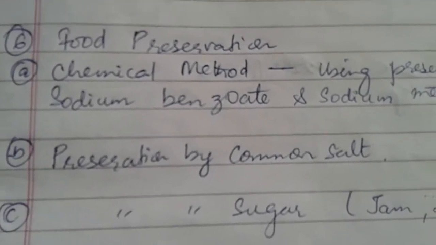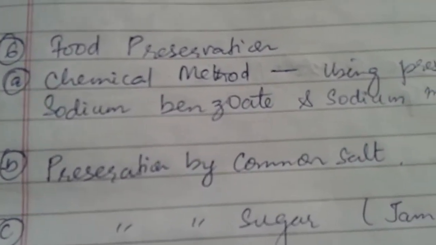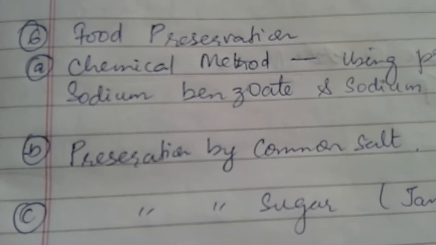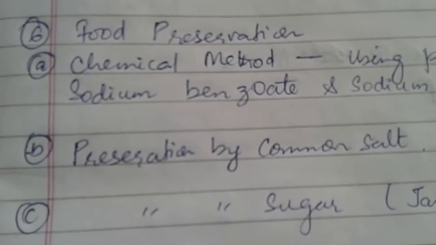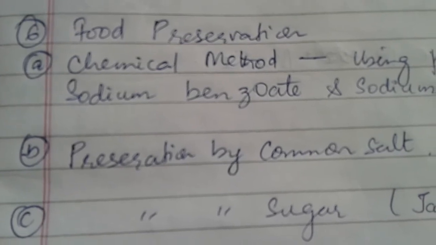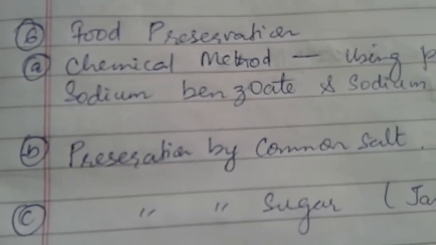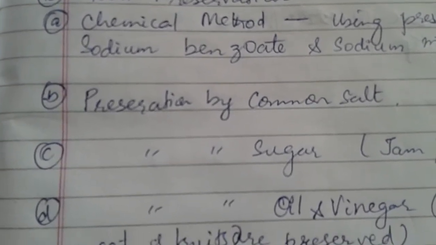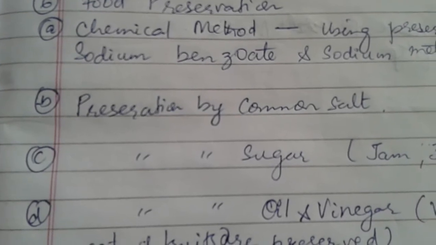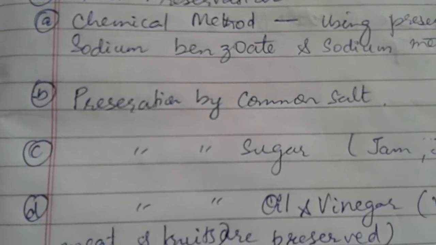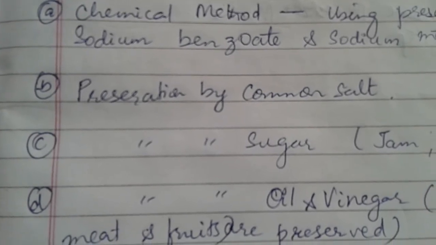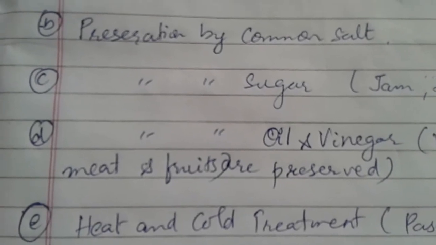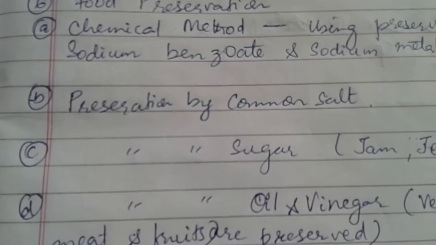Let us now study the next topic of the chapter, which is food preservation. Food preservation means preventing the food from getting spoiled by the action of microorganisms, so that we can use it in the near future. Different methods of food preservation are listed here. Number 1, chemical method. Number 2, preservation by using salt. Number 3, by using sugar. Number 4, by using oil and vinegar. Number 5, by using heat and cold treatment. Let me explain all these different methods.